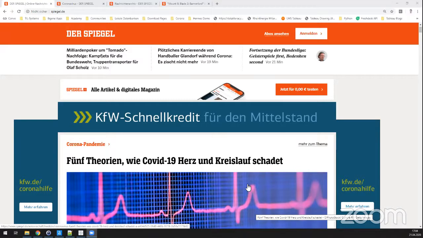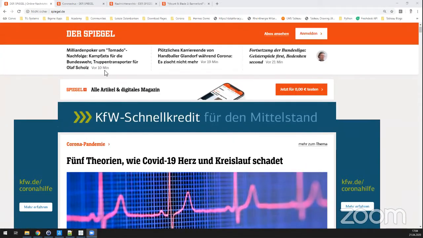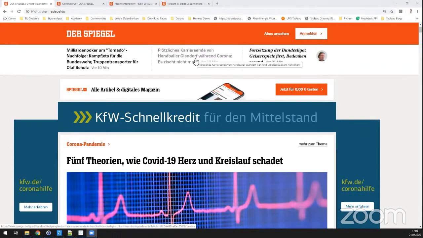You can see Der Spiegel.de online on my screen. Sorry for the German articles, but if we scroll over it, you will spot a lot of Corona articles, as I like to call them for now, on this newspaper. So there is a career of handballer Glandorf during Corona.